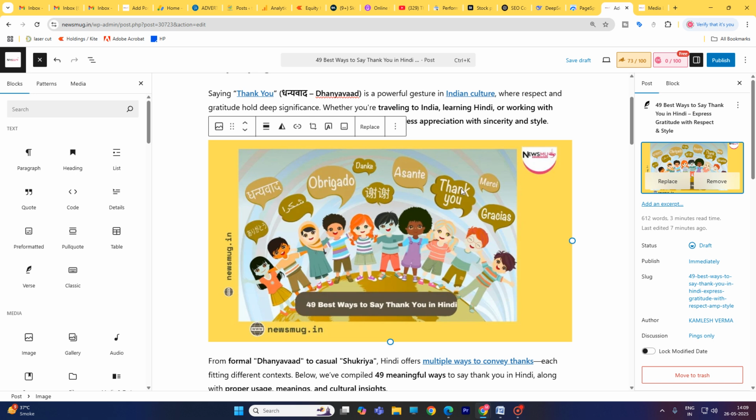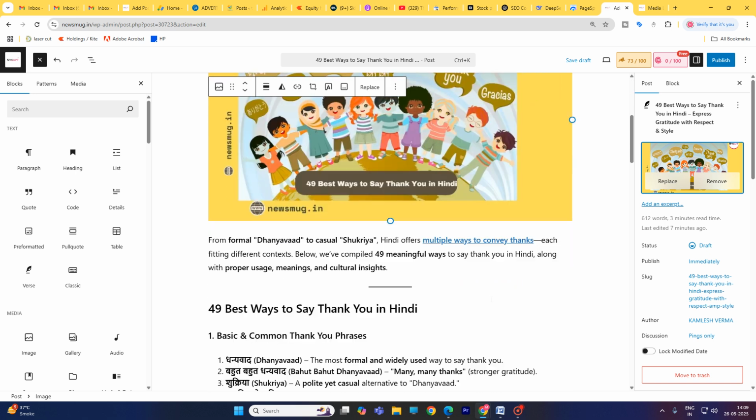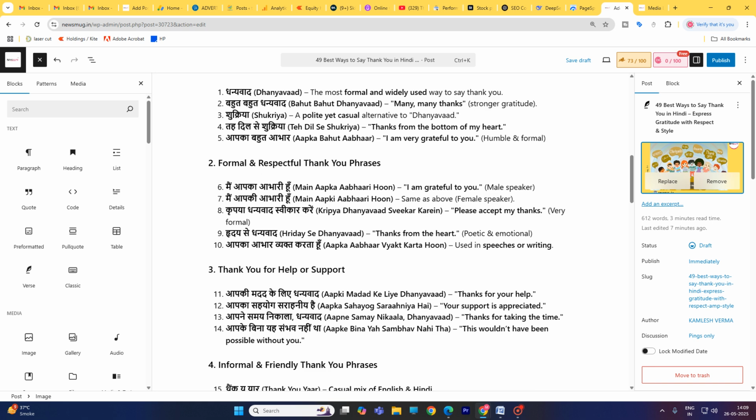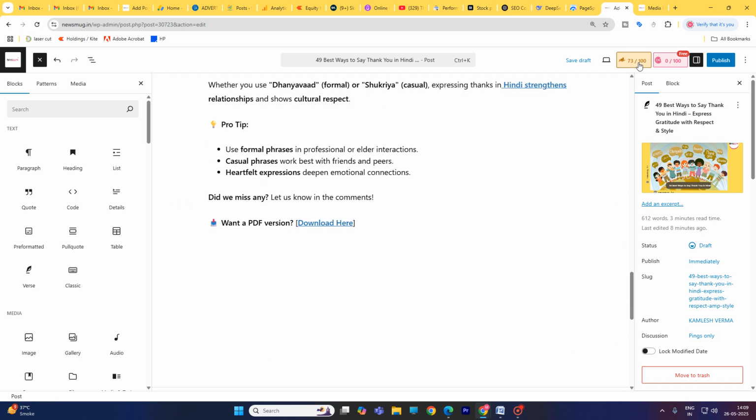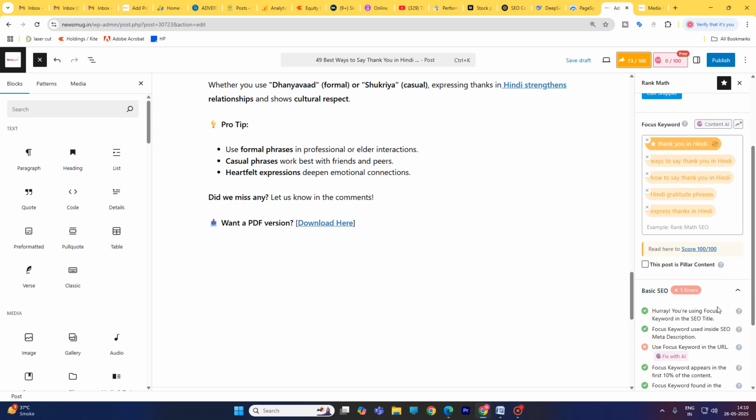Okay, this is my image, this is the article, and this is the internal link, external link also, and here I have also provided the download link to the user, and this is okay. And now you can find the focus keyword in the URL. Use focus keyword in URL.